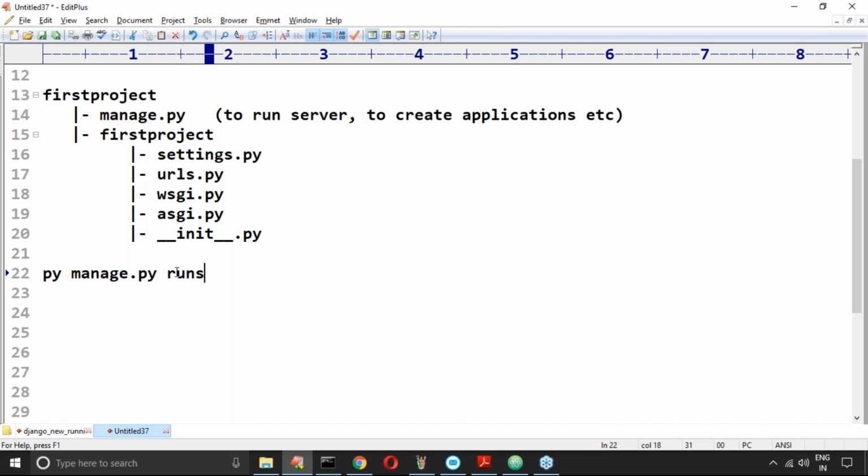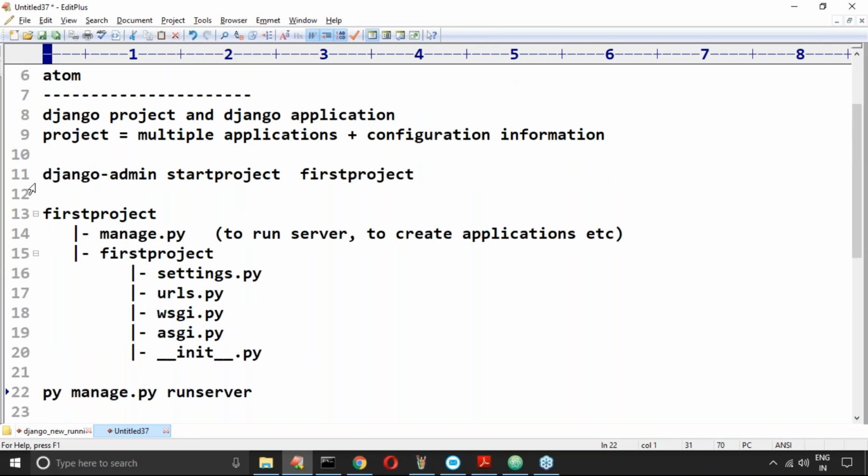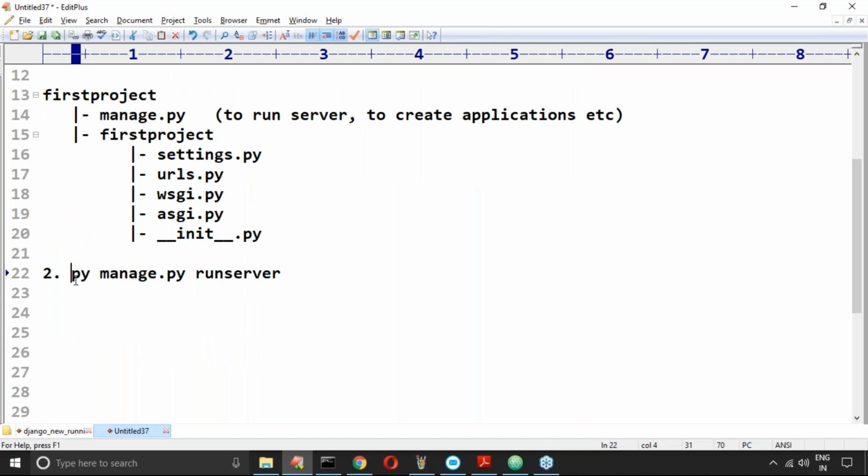So which one do I have to take? runserver. This is the first command we use, and the second command is this one: py manage.py runserver. This is what we require to use.